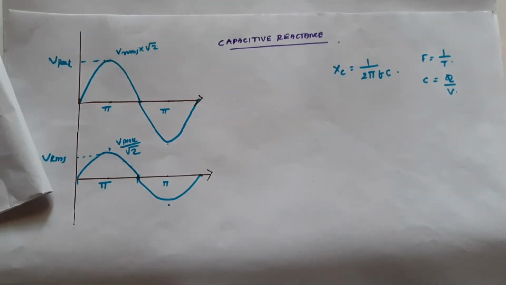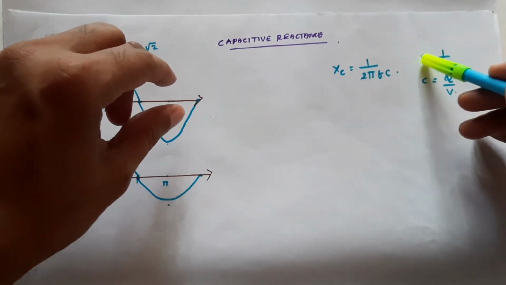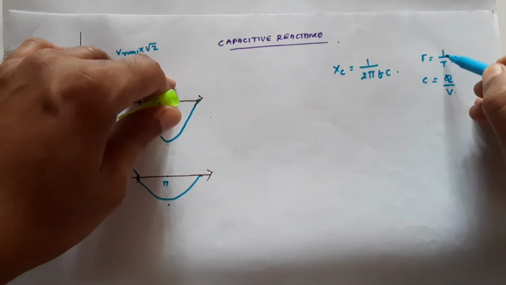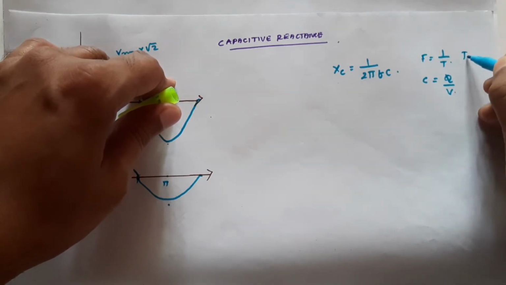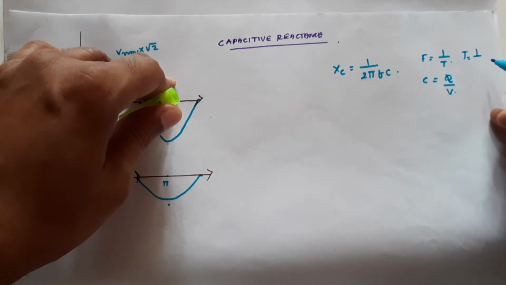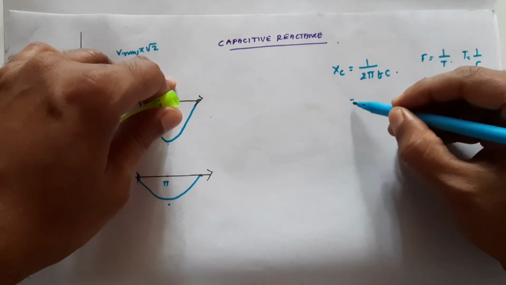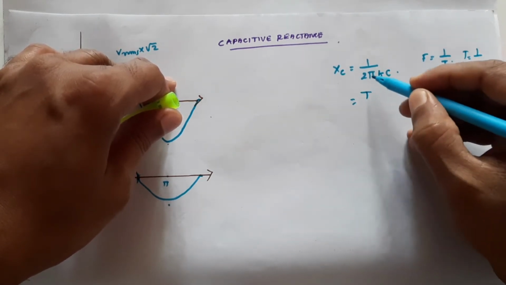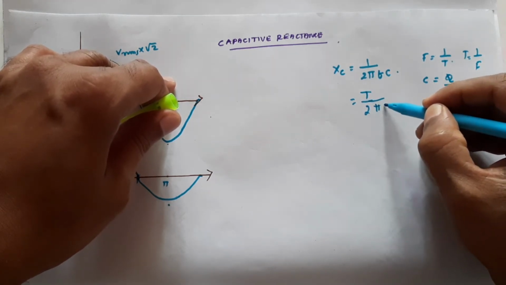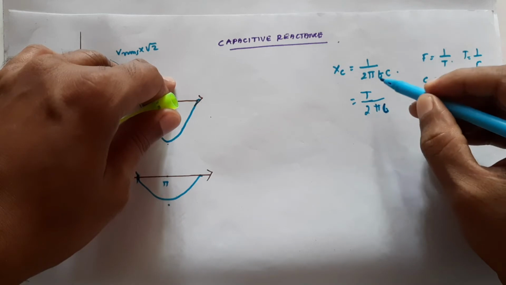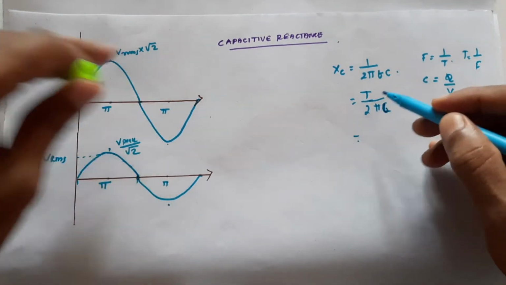Now we calculate this. As we said, F is 1 by T, or if we take it, T is 1 by F. Then 1 by F can be taken as T. This 2 becomes there, pi F, pi C. F is already taken, pi into C. Now what is T by 2?